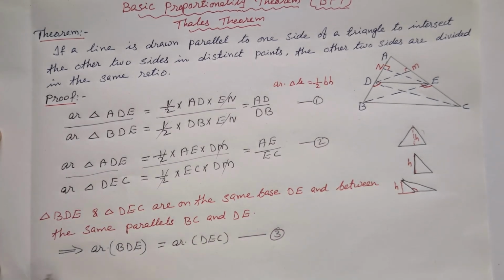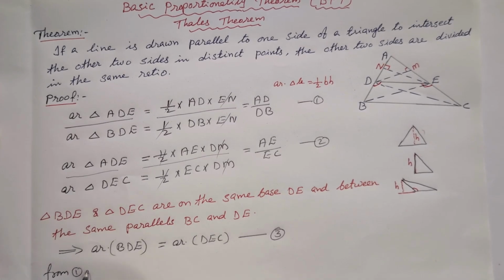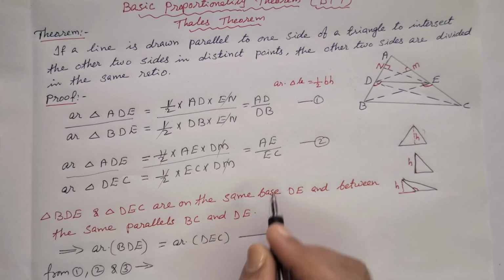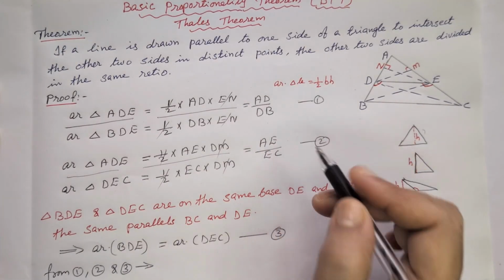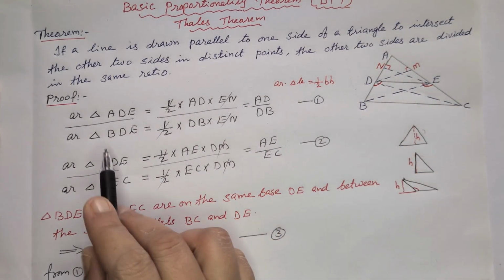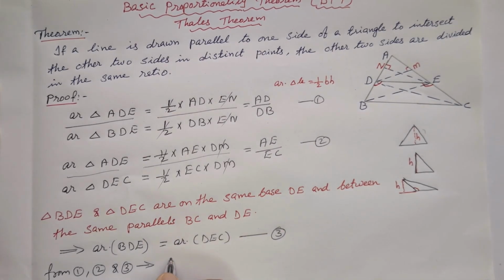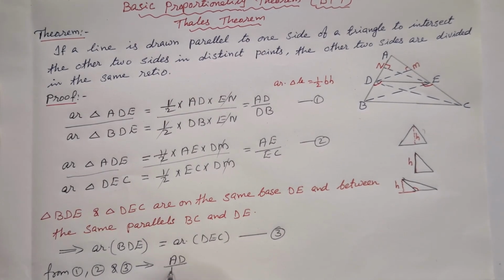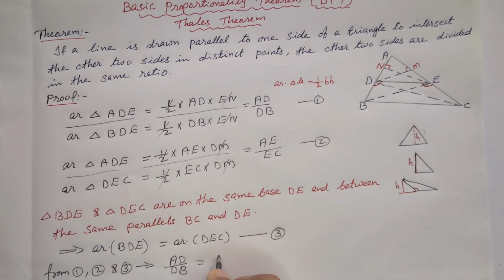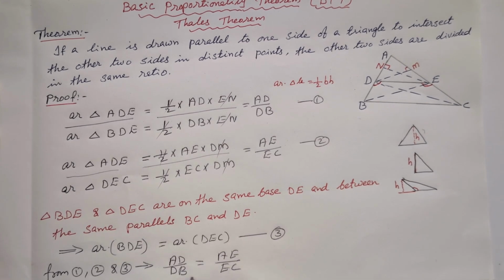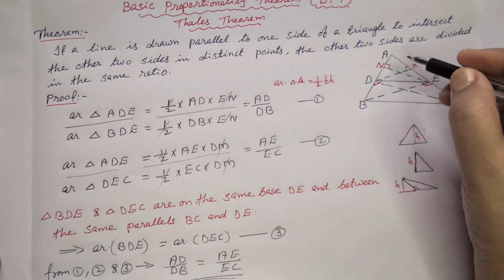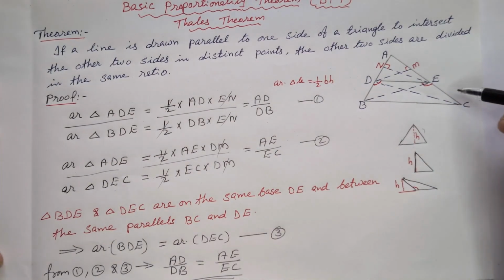Then from equations 1, 2 and 3, we can write these ratios are equal. That means we proved the left sides are equal, so the right sides are also equal, which means AD by DB is equal to AE by EC.